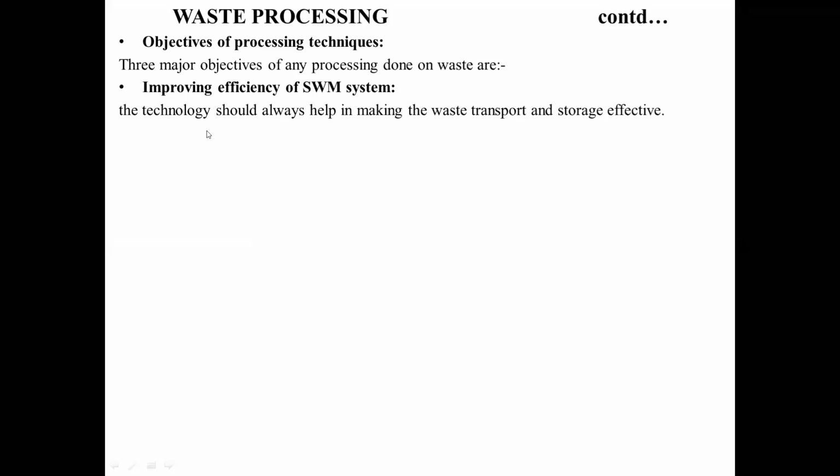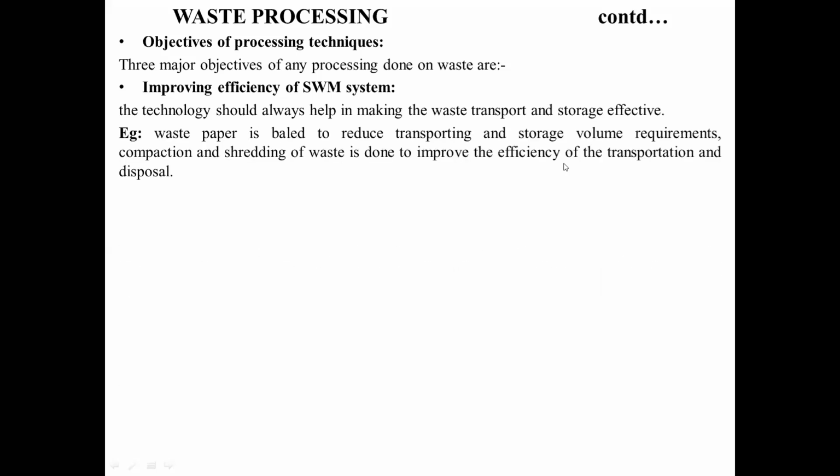As I told you, in the 4 stages, from occurrence to storage, storage to transfer, transfer to disposal, if transport and storage are efficient, automatically the efficiency is going to increase. So you have to use efficient transport techniques, and also effective storage techniques.